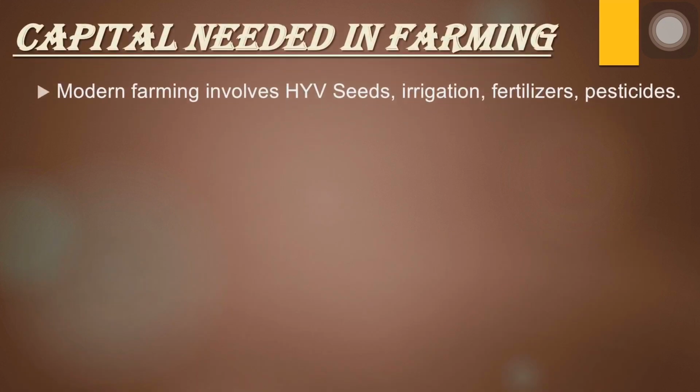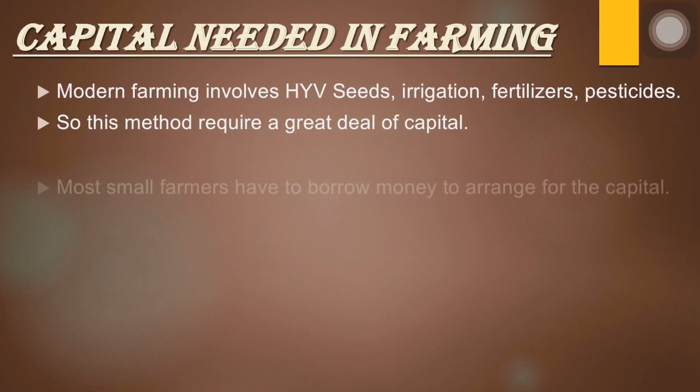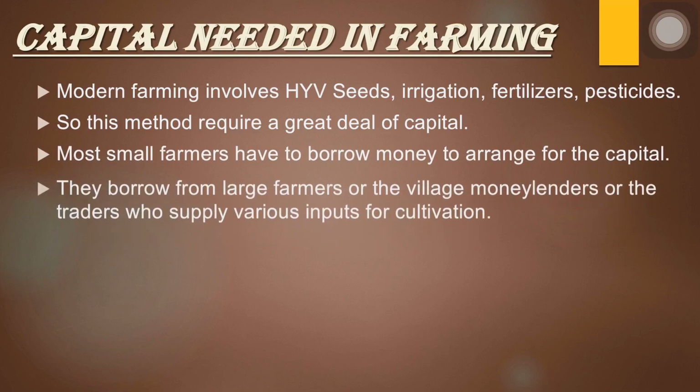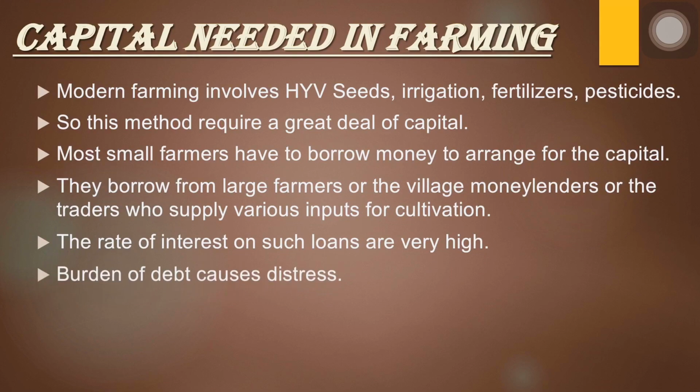Next, the capital needed in farming. The modern farming method requires HYV seeds, irrigation facilities, then fertilizers and pesticides. These all require a large amount of capital, although we know that capital is required for meeting the working capital needs and fixed capital needs.